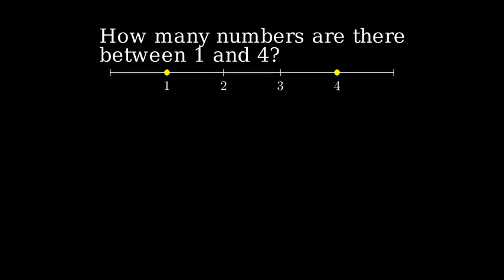First, let's look at the integers between 1 and 4. We have 2 and 3. But there are also many rational numbers between 1 and 4. For example, we have numbers like 1.5, 2.5, and 3.5.